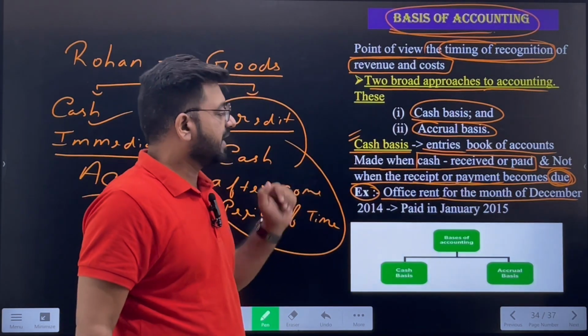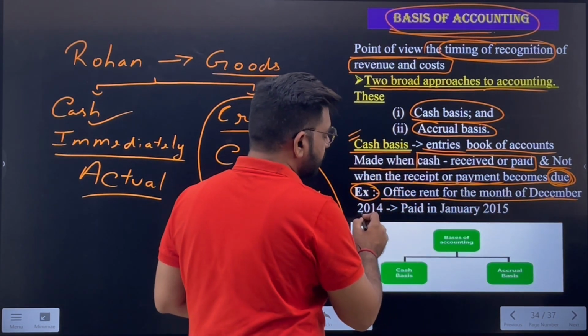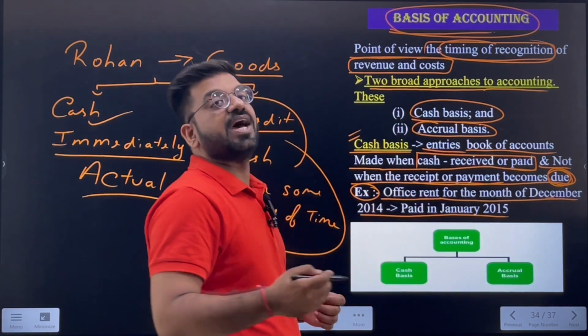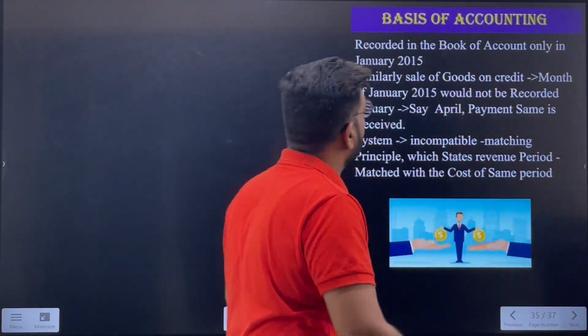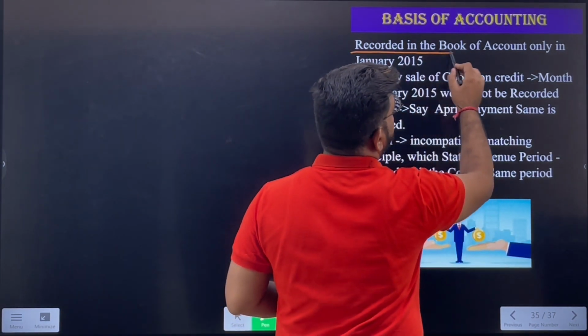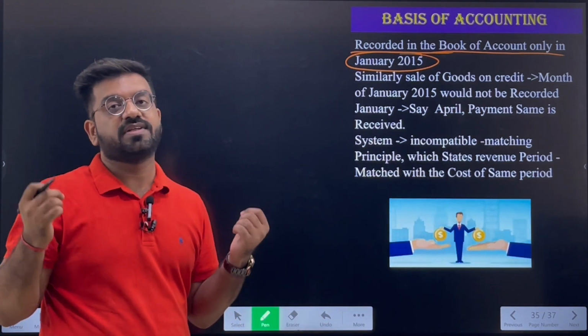Both will be recorded in the month of January itself. Is that clear? So this is the cash basis, which simply says office rent for the month of December is being paid in January 2015, so we will record the same in January 2015 only. It is recorded in the books of accounts only in January, not in December, even though we have received the services out of that premises.